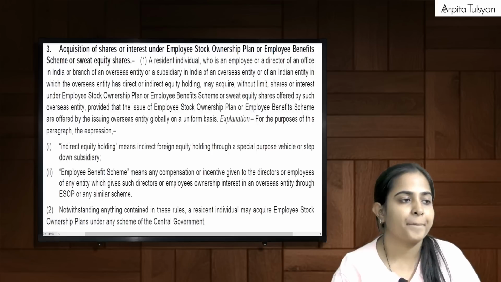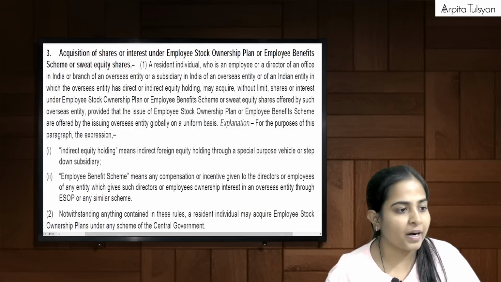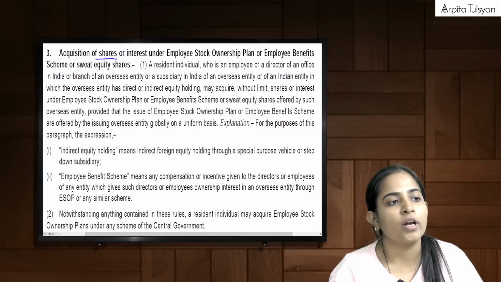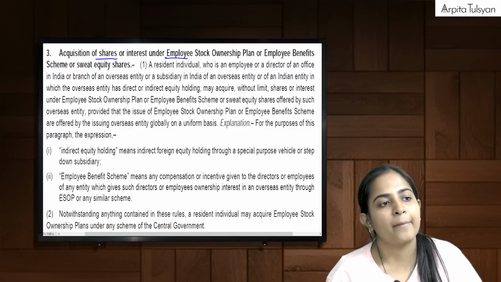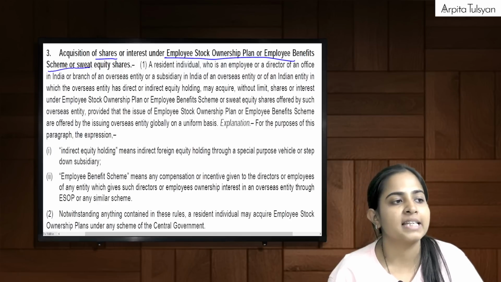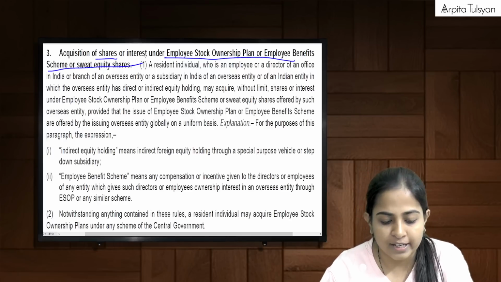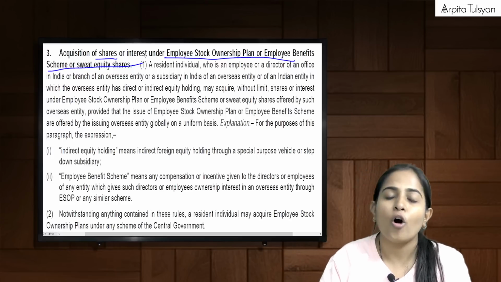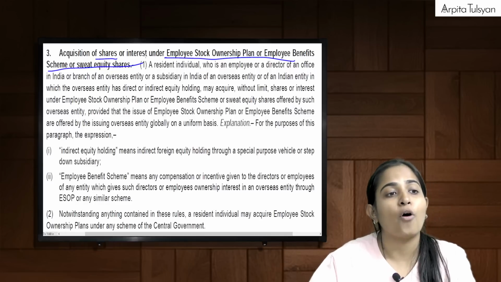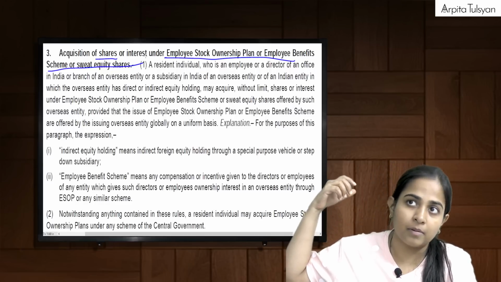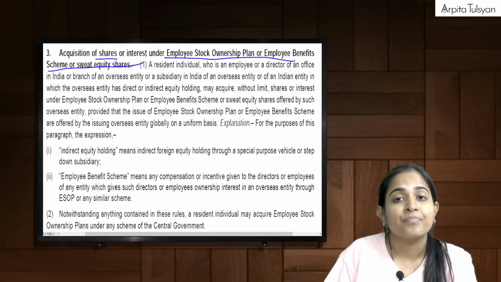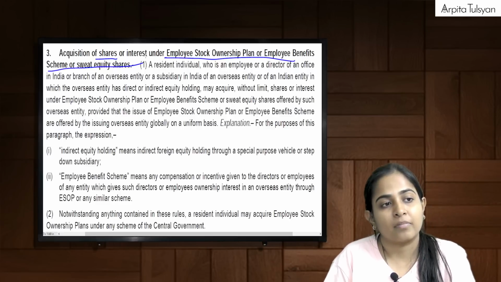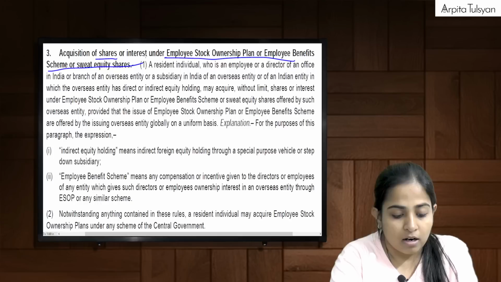Then going on to the next third part, this is also very simple. Acquisition of shares or interest under ESOP, employee stock option plan, employee benefit scheme, or sweat equity shares. Say for example, I am a resident individual, an employee or director working in a branch of an overseas entity situated here in India.